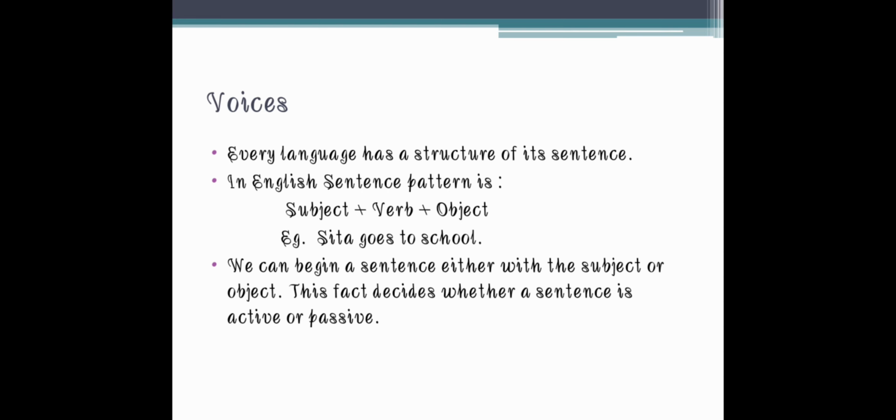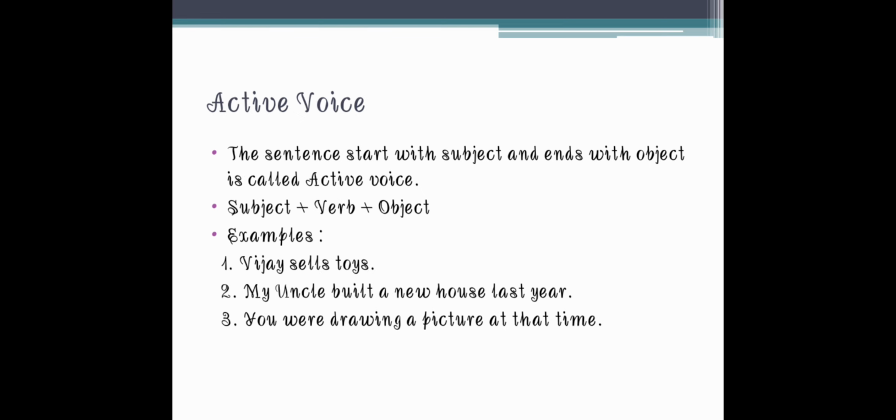Example, Sita goes to school. So here Sita is the subject and school is the object, while the verb is goes. And this subject or object decides whether the sentence is active or passive. Active voice is when the subject is at the beginning of the sentence and the object is at the end of the sentence. Then this type of sentence is called an active voice sentence. So the structure would be subject plus verb plus object, which is the general pattern of the English language.